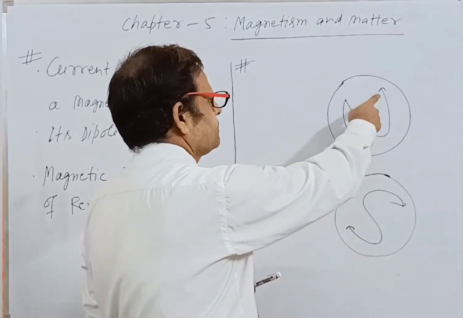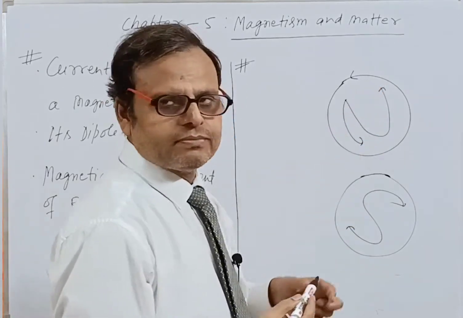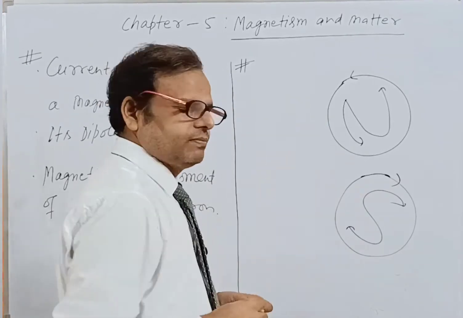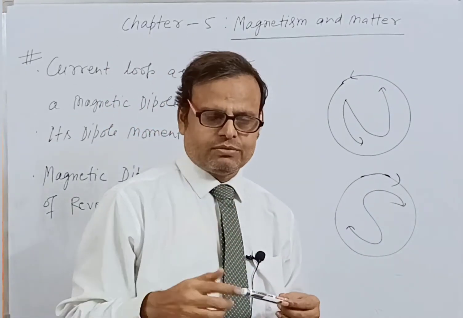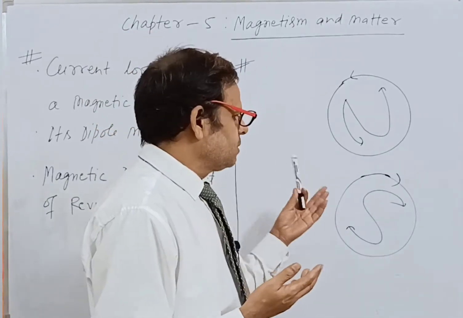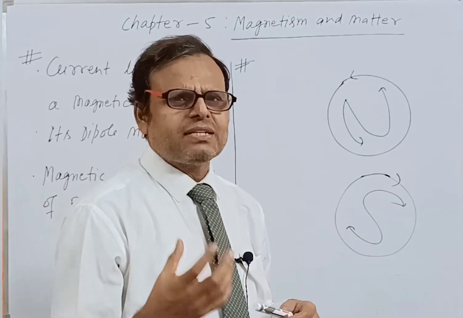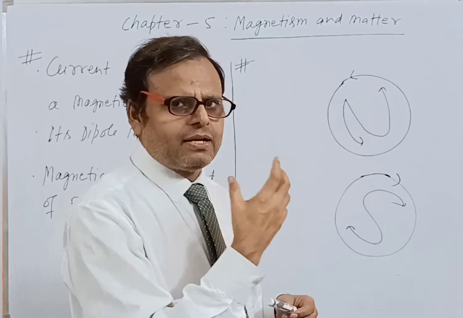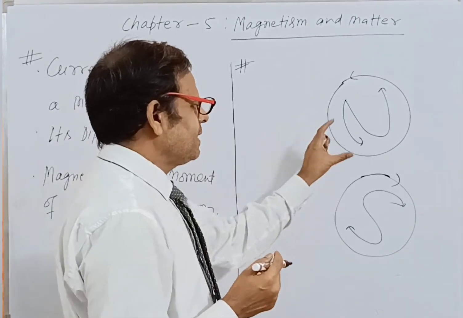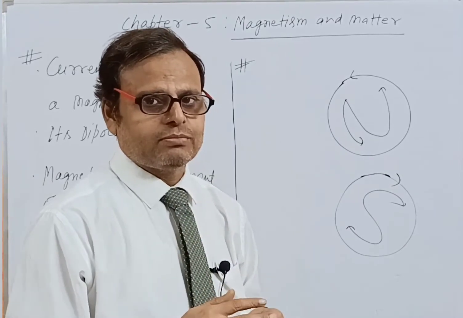If current is anti-clockwise, then it appears to be the north pole. If current is clockwise, it appears to be the south pole. So depending upon the direction of current, we can assume the north and south pole. This is the assumption: south pole is treated as negative and north as positive. Actually, it behaves like a tiny magnet where both north and south poles appear.